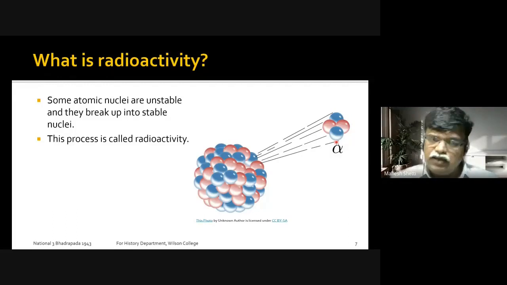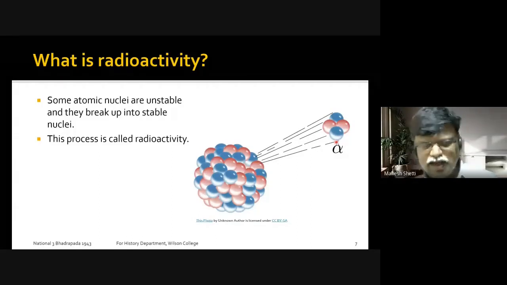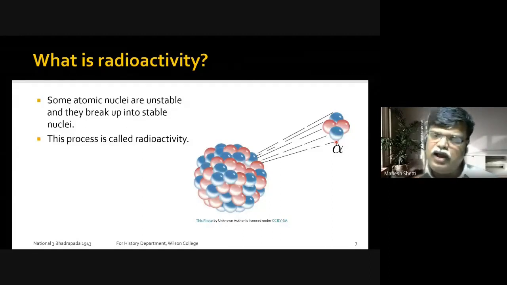It breaks up on its own. You can't make it break up, and we can't control that. The nuclei are there and they break up with a certain probability, so it is all a statistical event. We'll come to that in the next slide, because that is also very important for our understanding of how carbon